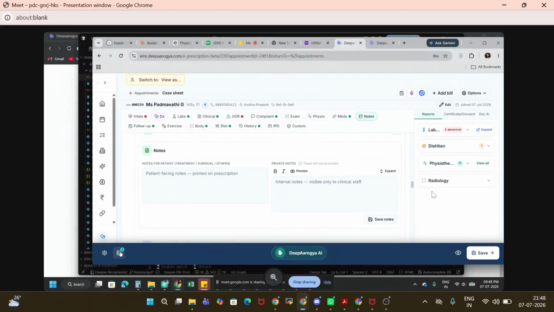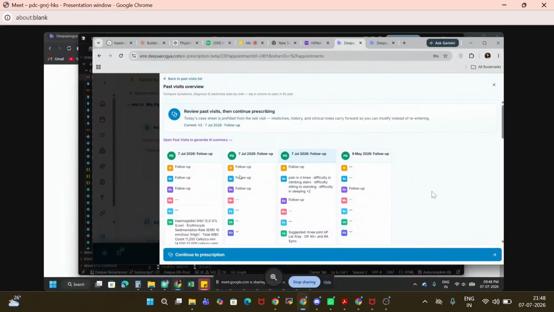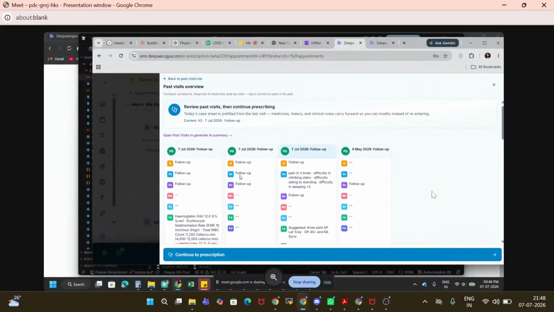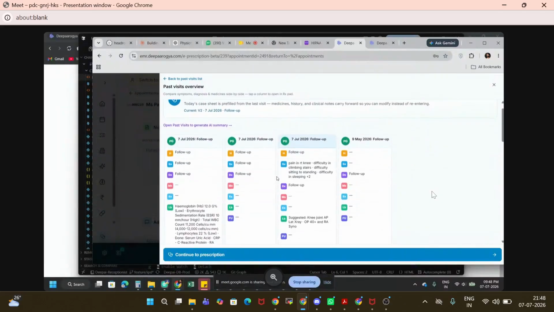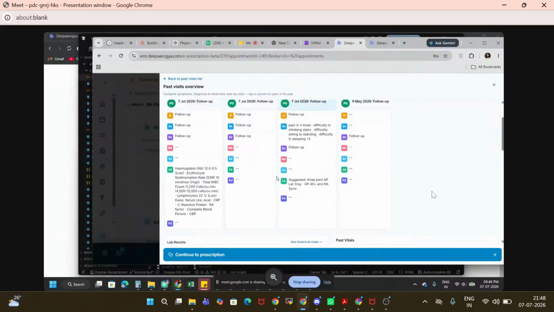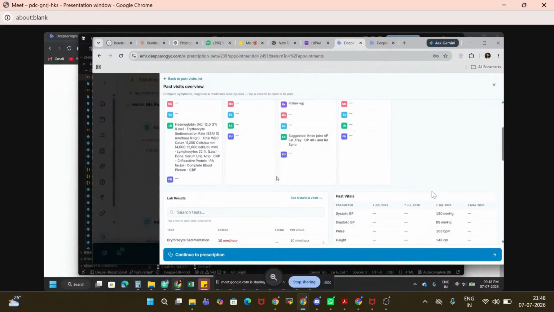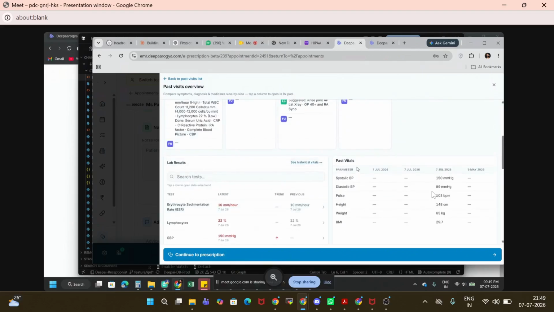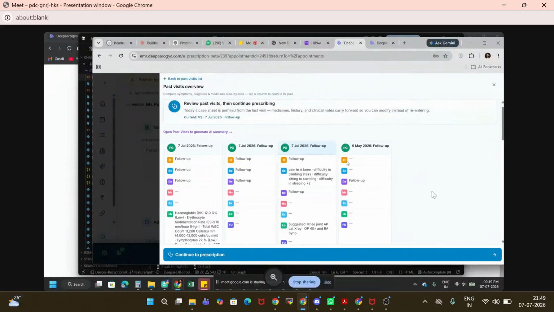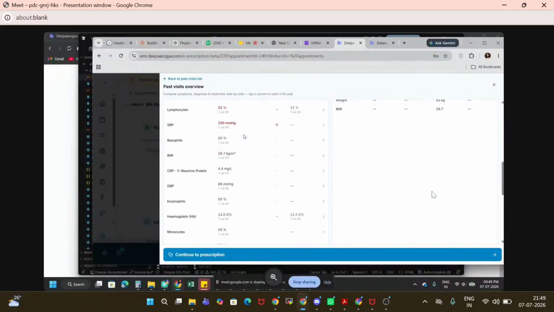Again, we have given one option here in the bottom footer. If you check patient overview, the patient overview is a snapshot of the whole patient journey. Right now, you can see the patient has visited multiple times. We are showing all this information on one screen, the lab results, past vitals and visits, so you get an overall idea.